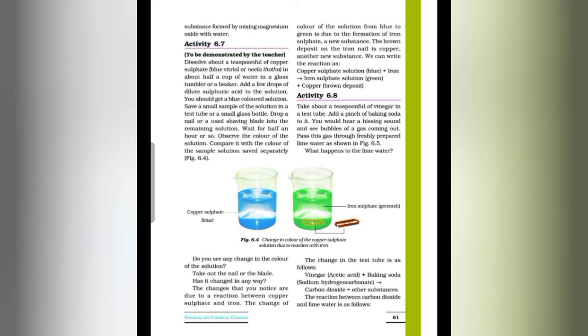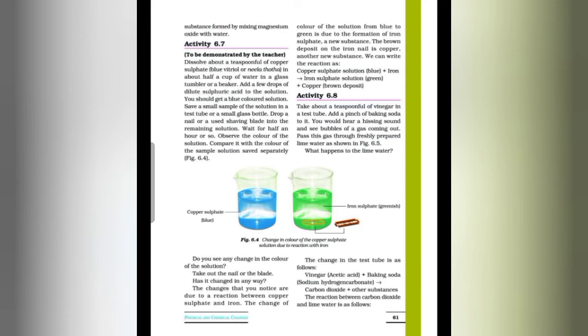So students, one more activity is given, that is activity 6.8. Take about a teaspoonful of vinegar in a test tube. Add a pinch of baking soda to it. You would hear a hissing sound and see bubbles of gas coming out. Pass this gas through freshly prepared lime water as shown in figure 6.5. What happened to the lime water?